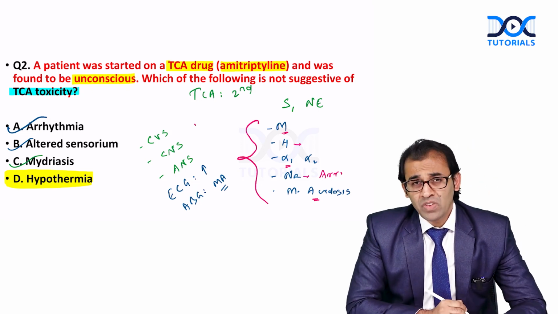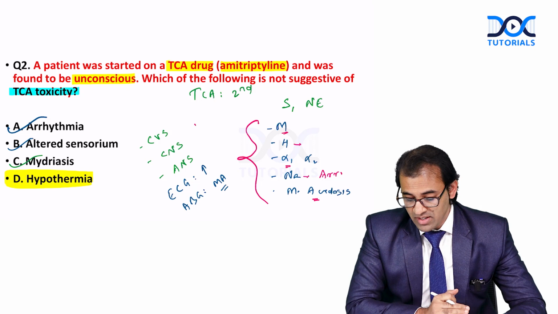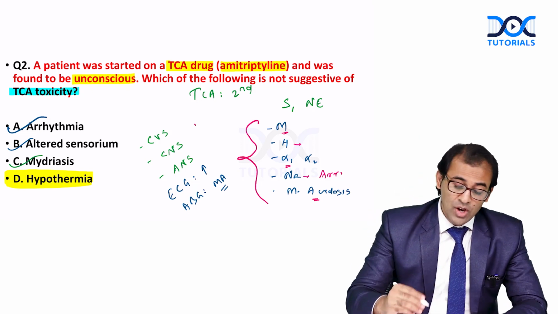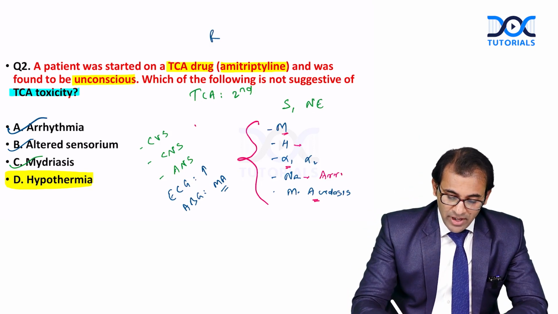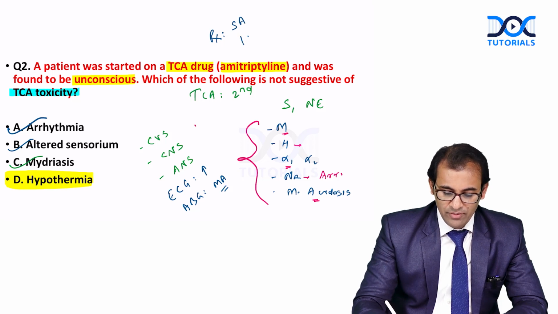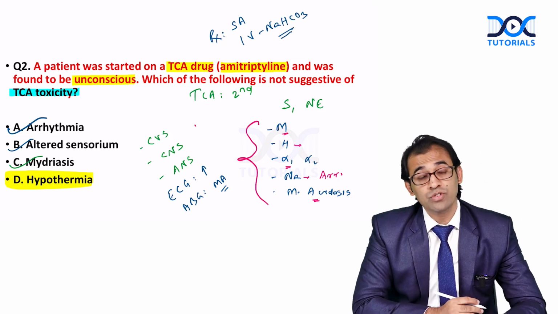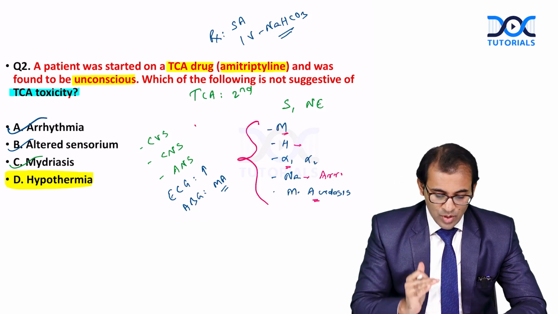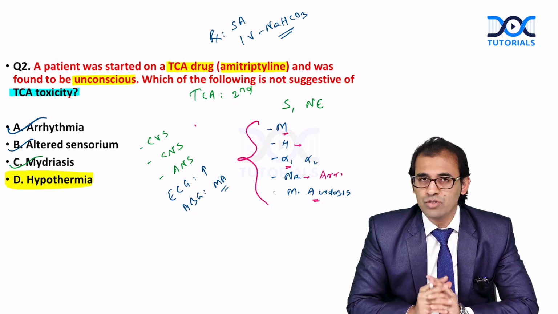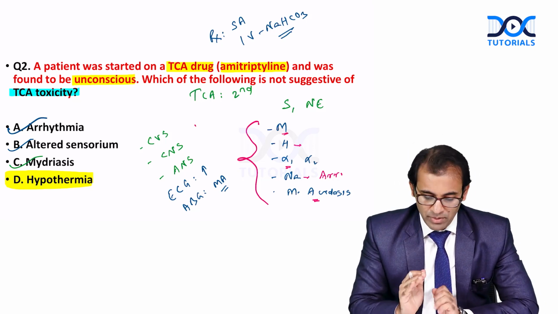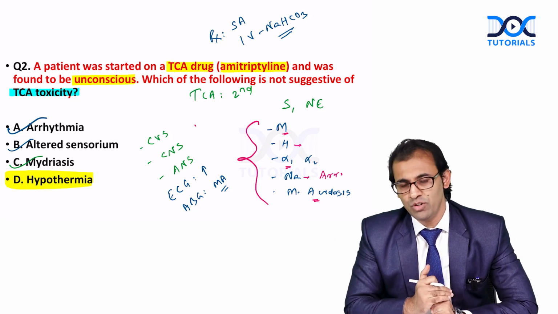Most important thing is that the patient is having metabolic acidosis also. So first line of management is serum alkalinization. Basically we have to give IV sodium bicarbonate. We can also use charcoal. So please remember, TCA toxicity is always an important topic for all the exams. So please go through this for NEET PG exam also.